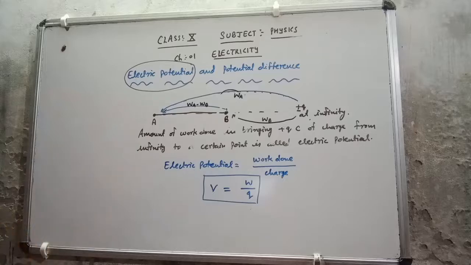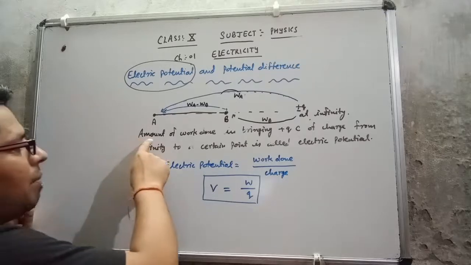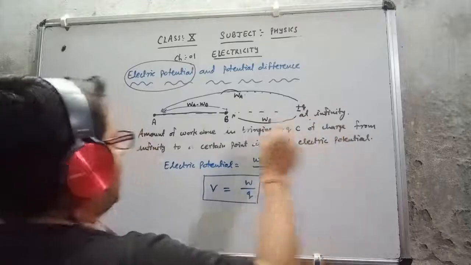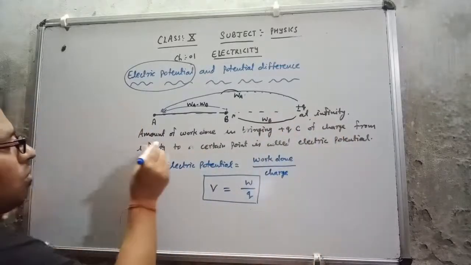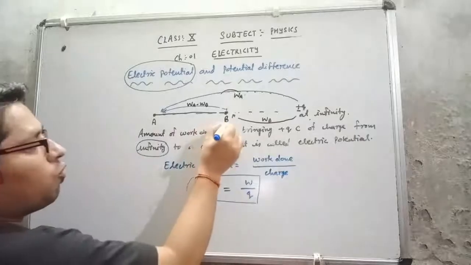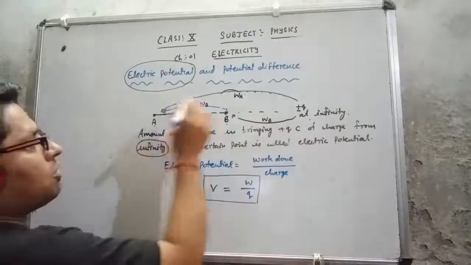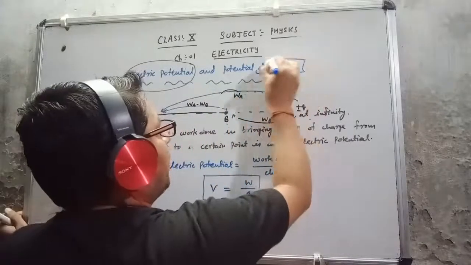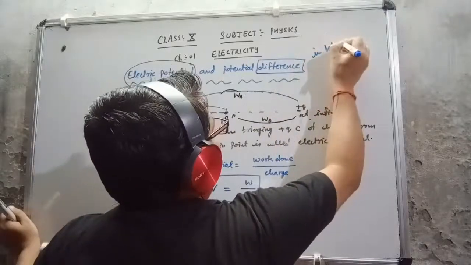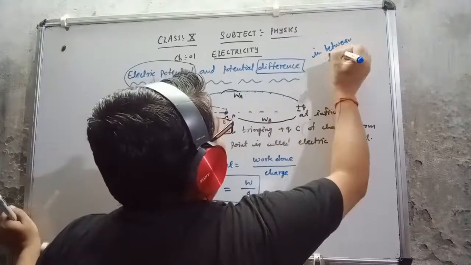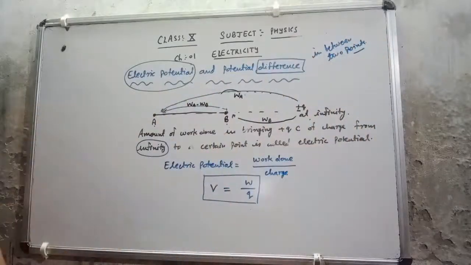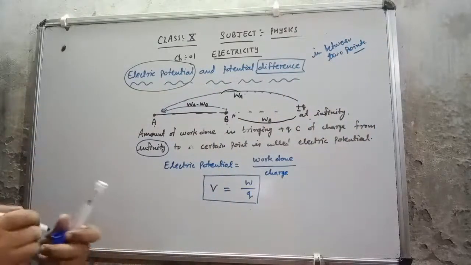So the only change is in the definition: the amount of work done in bringing plus q coulomb of charge from, now the word infinity will be removed, from one point to another point, because this is a difference, and a difference comes between two points. In two things we can find the difference.